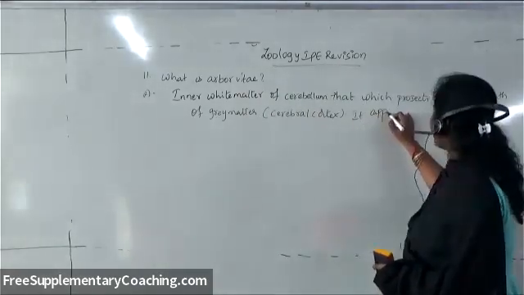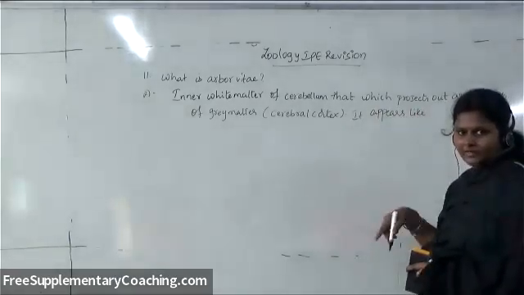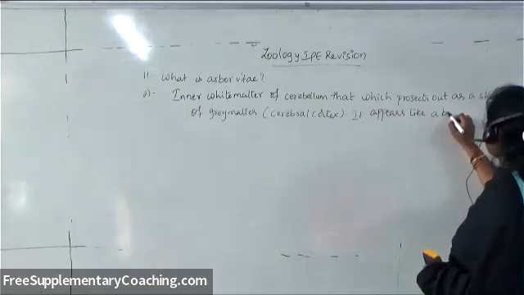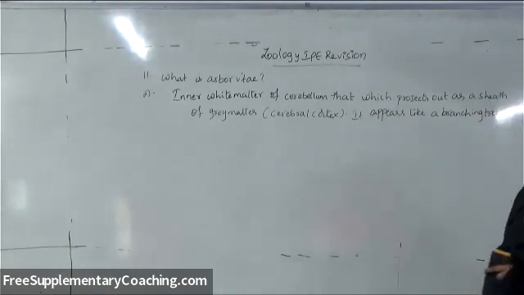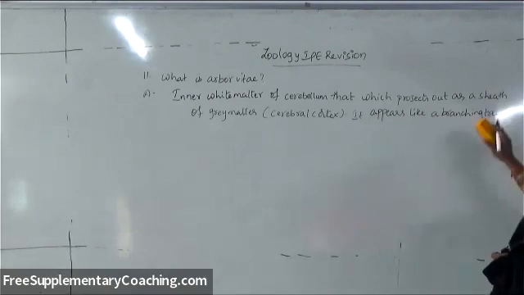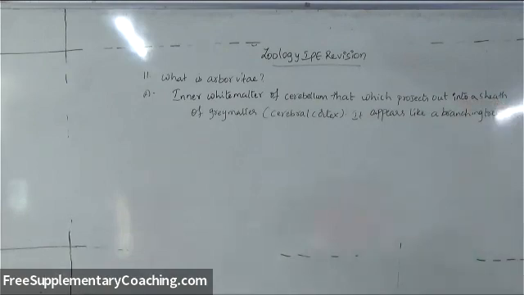That's why in the brain diagram, whenever we show the cerebellum, we draw it like a tree, right? That branching tree appearance is called arbor vitae. It is the inner white matter of cerebellum which projects out into a sheath of gray matter and appears like a branching tree.